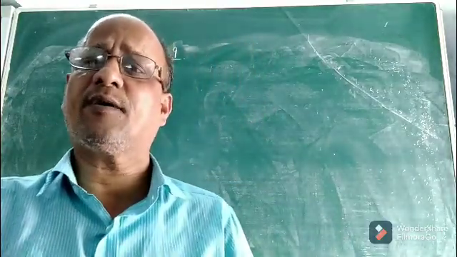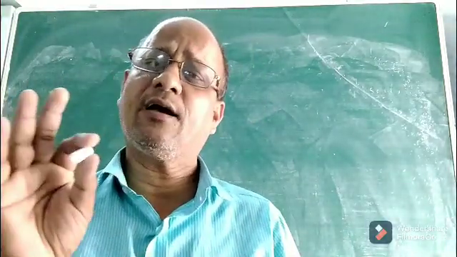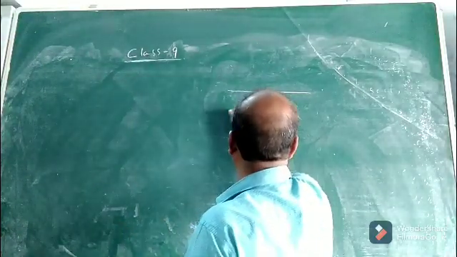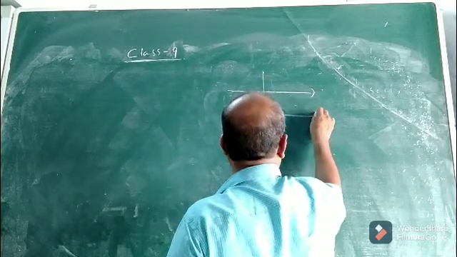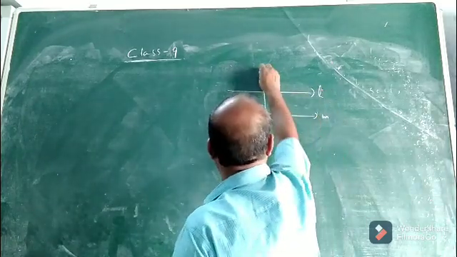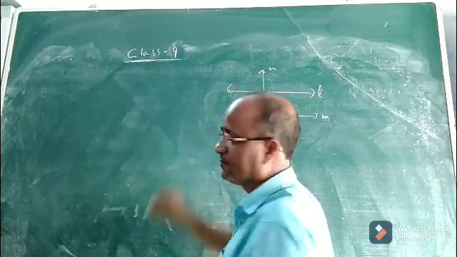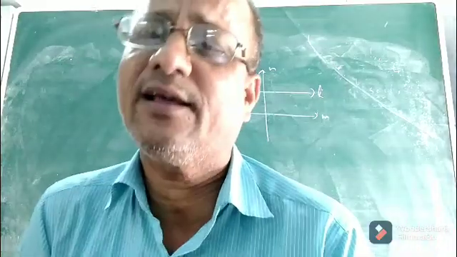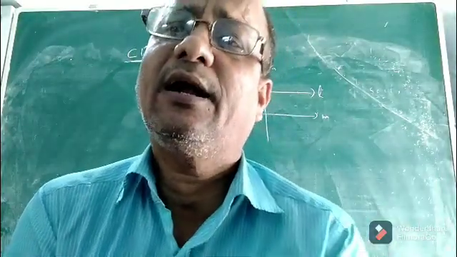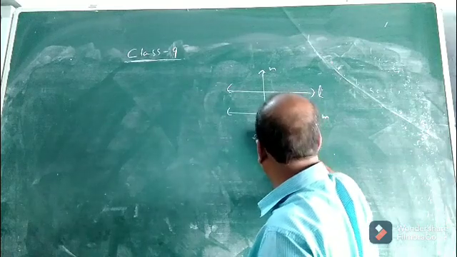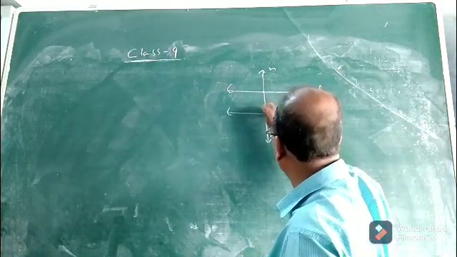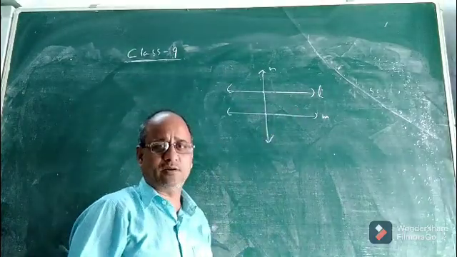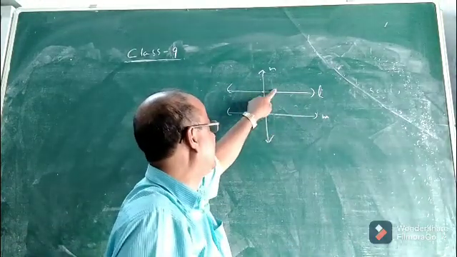Now, let us discuss the next part of this chapter. That is about a pair of lines and a transversal. It is not a new thing. Parallel lines and transversal. This thing we have already read, children. We will just review it. Suppose you are given two lines L and M, and a transversal N. The transversal N intersects L and M in two distinct points, such that there are 8 angles.